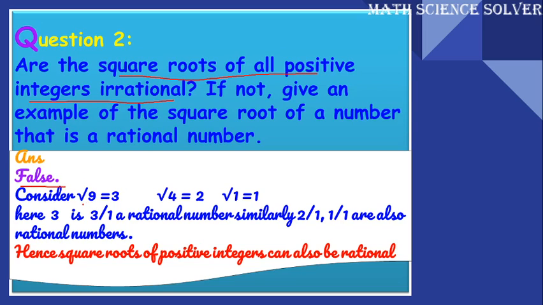So let us consider root 9, which is equal to 3, and it can be written as 3 by 1, which is a fraction. Root 4 is equal to 2, which can be written as 2 by 1, a fraction. Root 1 is 1, which can be written as 1 by 1. Even this is also a fraction. Hence, square roots of positive integers can be fractions, and sometimes they can be irrational also, for example root 2 and root 3. So, both possibilities are there.